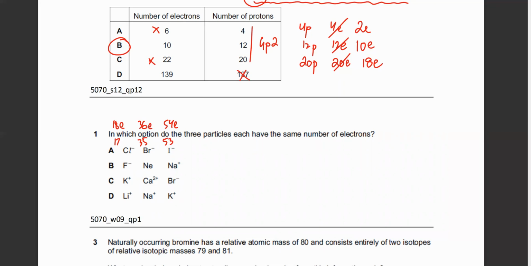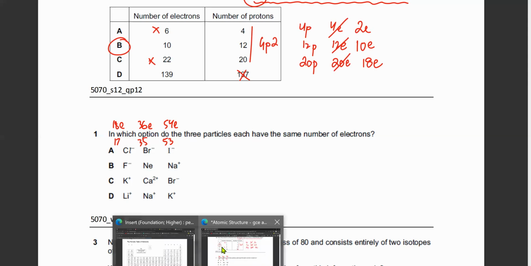Anyone? What about option B? Salim, do you know this? I mean, how many electrons does fluorine have? Like, you should have a periodic table with you.